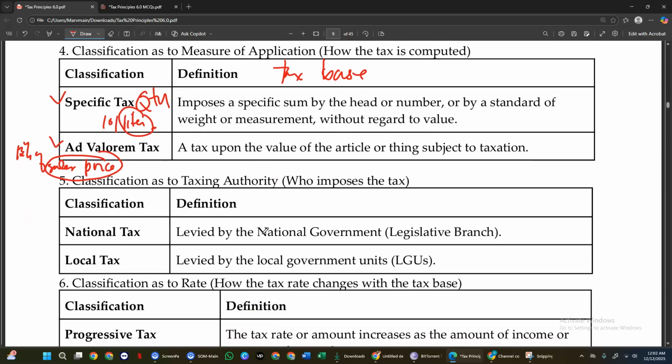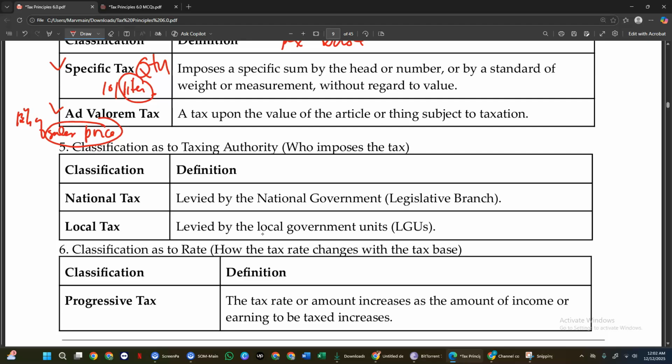Fifth is the classification according to taxing authority. So we have just two, the national and the local, and that's it. For the local, the taxes involved are only property and I think the community tax. Don't be confused with the documentary stamp tax. The documentary stamp tax is a national tax.